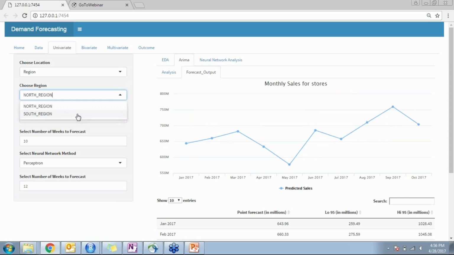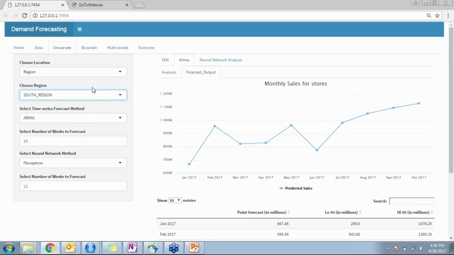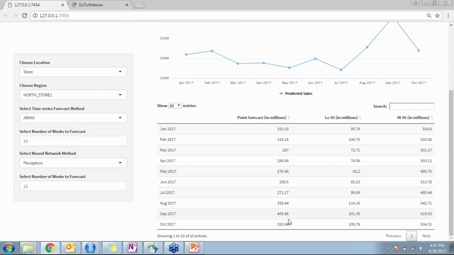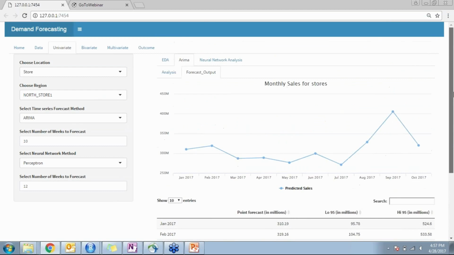And if we want a further segmentation in every region that we talk about, in our South region, we can go up to store level data to predict it. The output that we have can be represented through a time trend graph as well as a table output, which we can see over here: the point forecast, with the interval that we talk about, with a 95% confidence. So this is the first and primary approach that we have for univariate analysis.